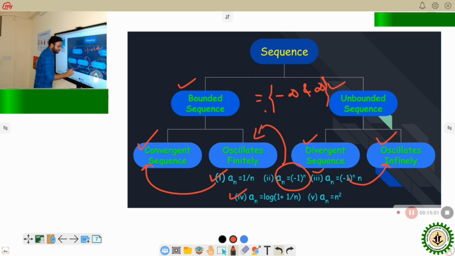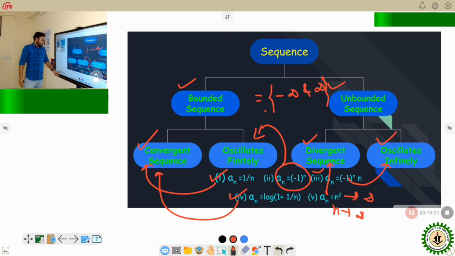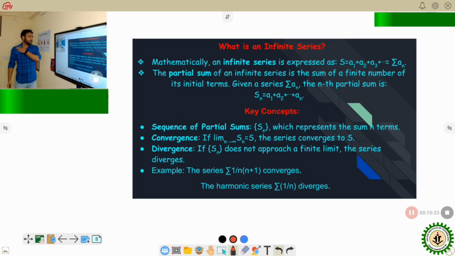Now for this sequence, the limit will be log 1, that is 0. So this is a convergent sequence. Here a_n equal to n square. This actually goes to infinity when n tends to infinity. So this is divergent. Now